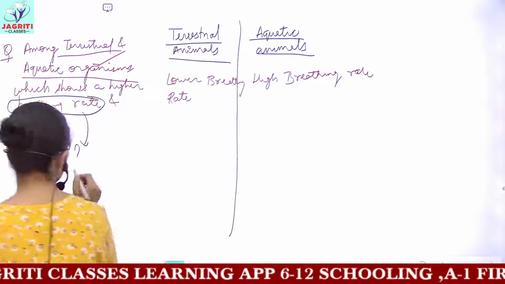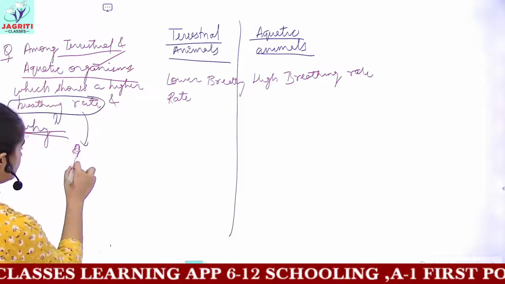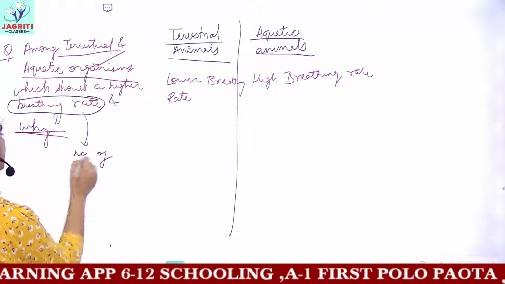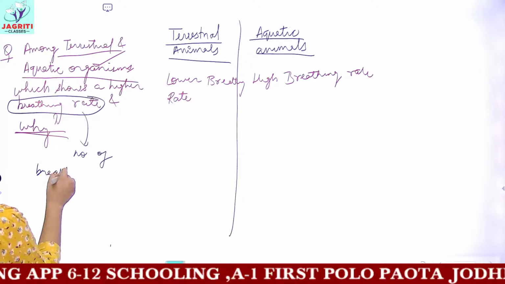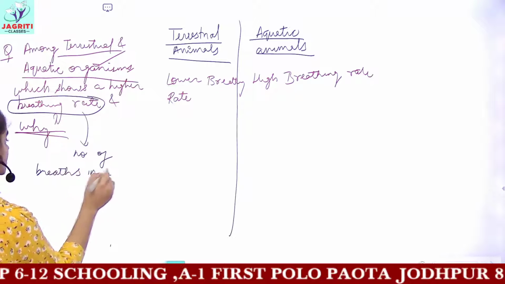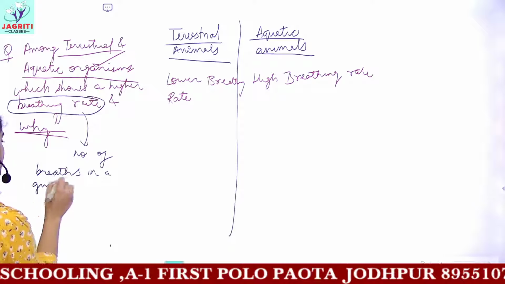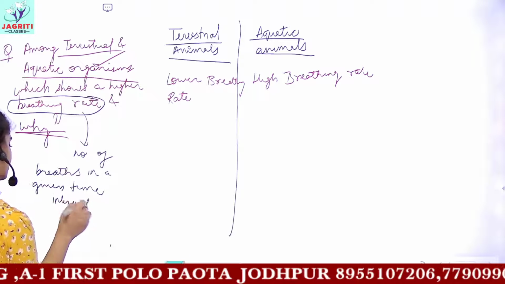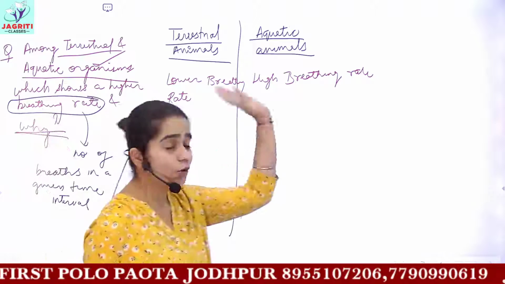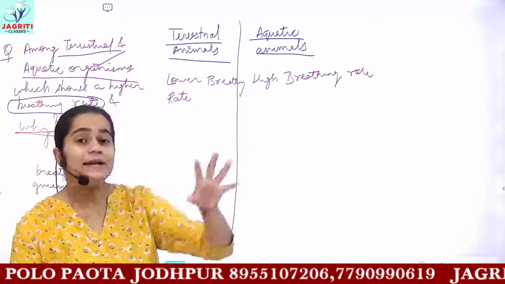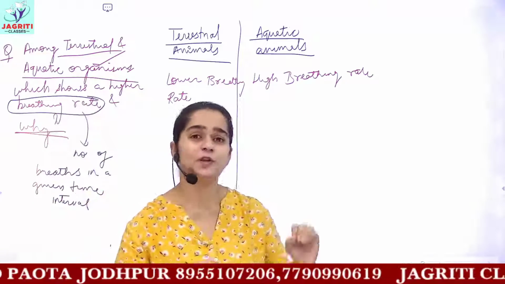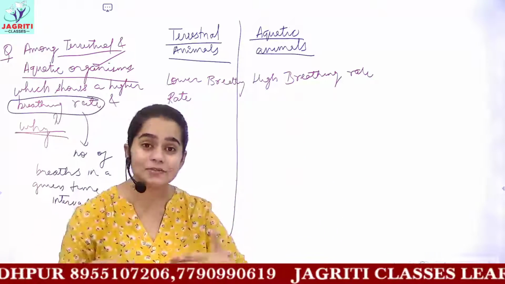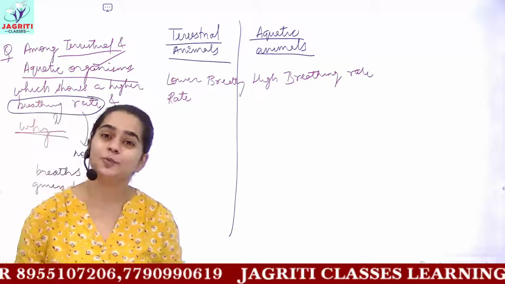So here higher and lower breathing rate means in a given time, let's say you are given 1 minute, then in 1 minute aquatic animals will breathe many times compared to the terrestrial group of animals.